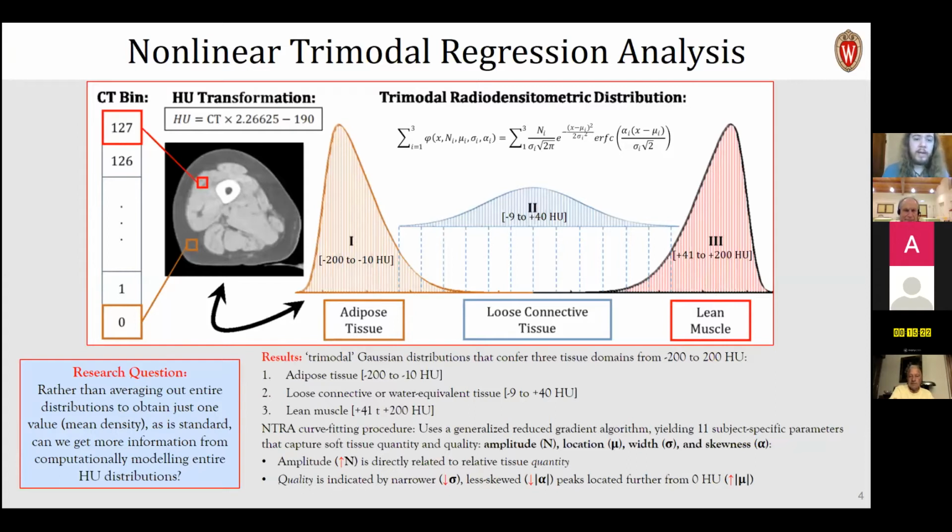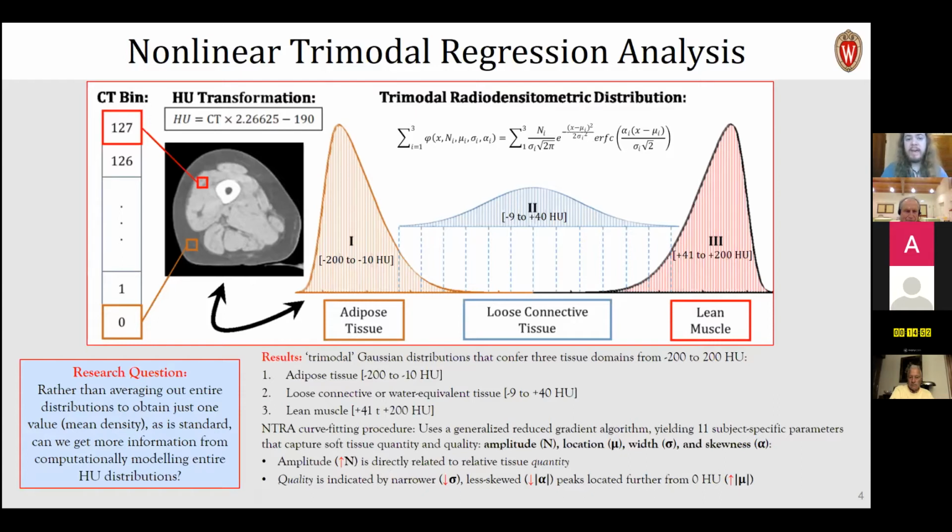And what we end up finding is that there is a trimodal distribution in these radiodensity values: adipose tissue being from -200 to around -10 Hounsfield units, lean muscle tissue being from +41 to +200 Hounsfield units, and the central peak that we call loose connective or water equivalent tissue, centered near the 0 Hounsfield unit water equivalent, more or less from -9 to +40 Hounsfield units.